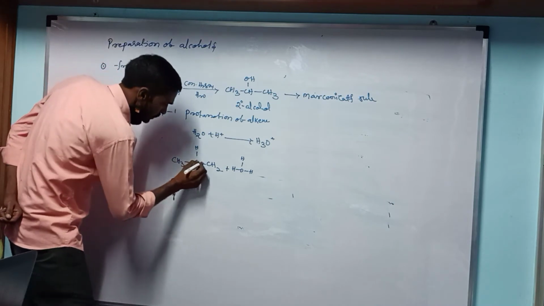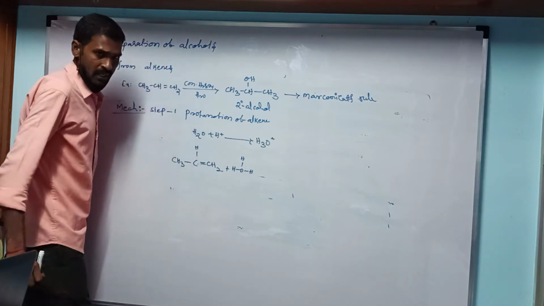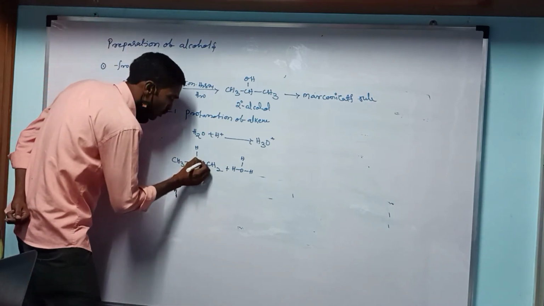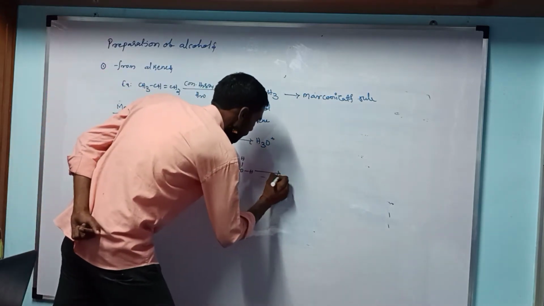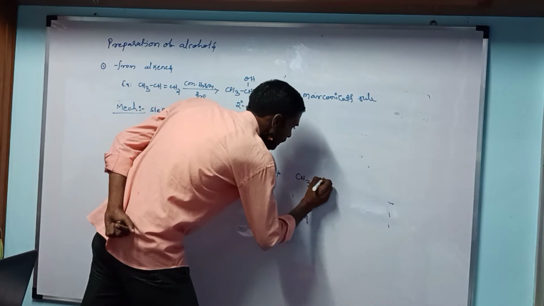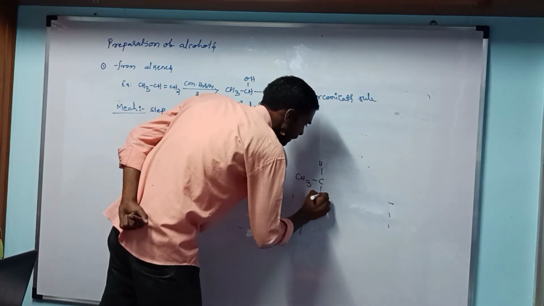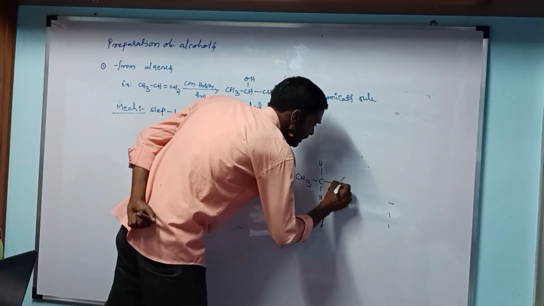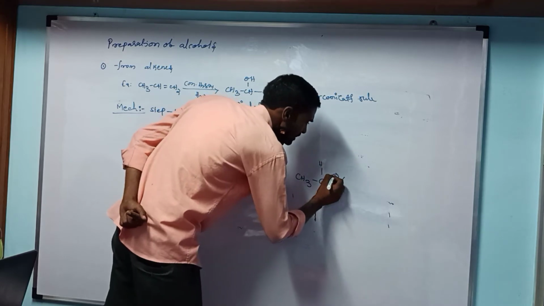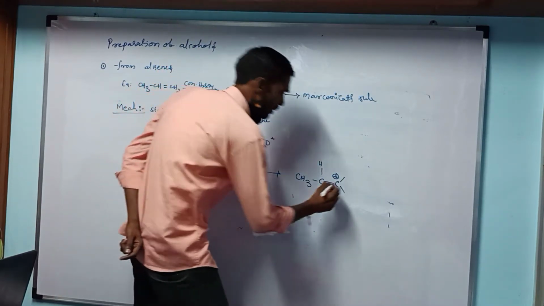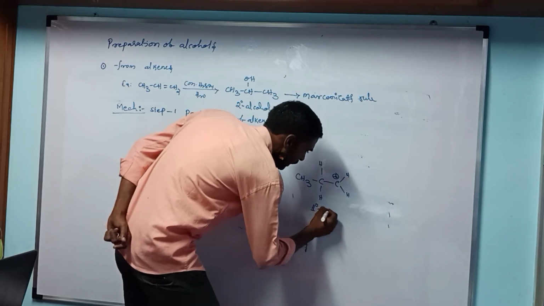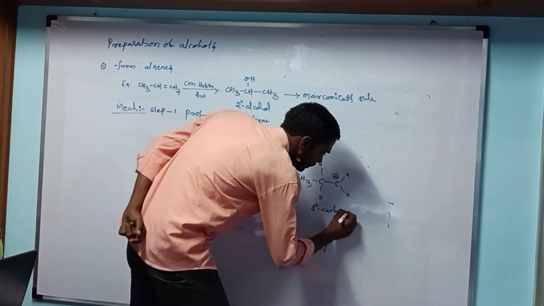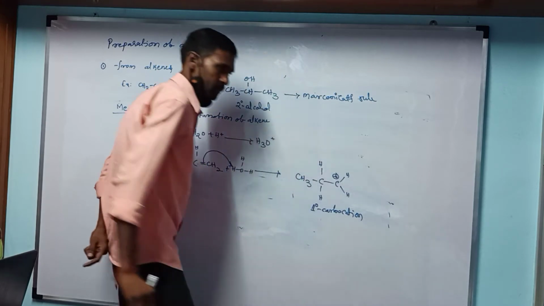So here a double bond is present, and the electrons move from the double bond to hydrogen, producing the compound CH3CH2CH2+. Loss of electrons from the first carbon gives the primary carbocation.